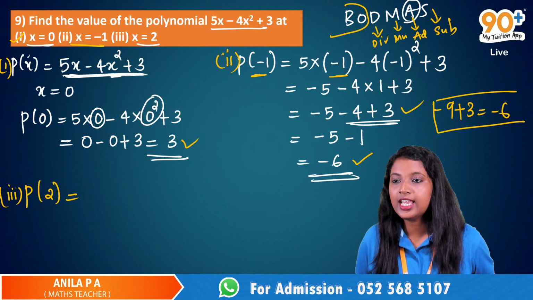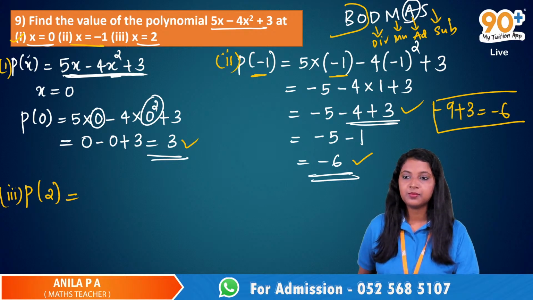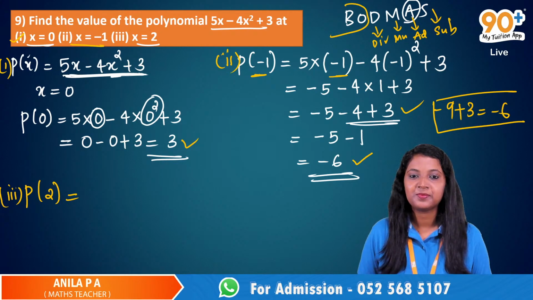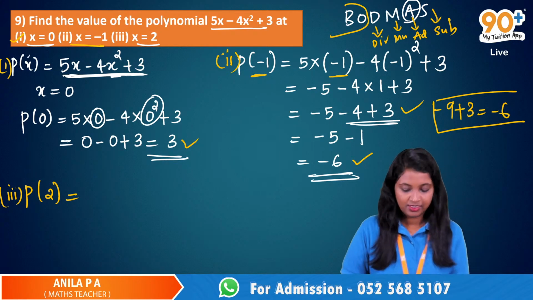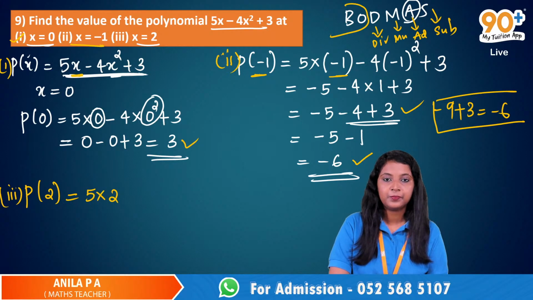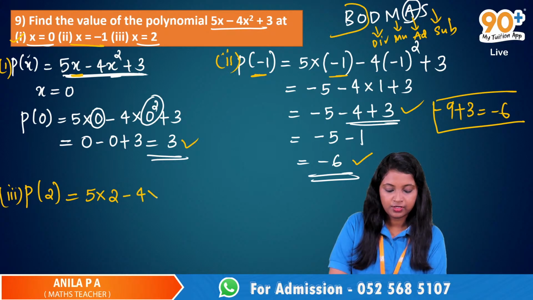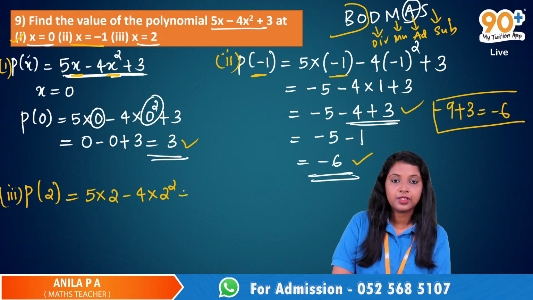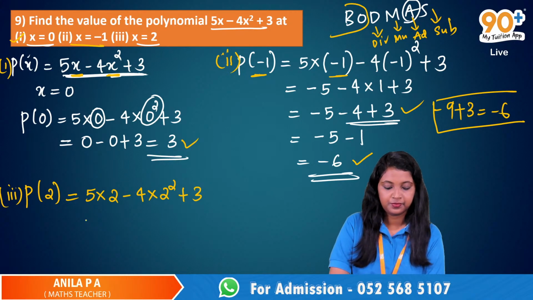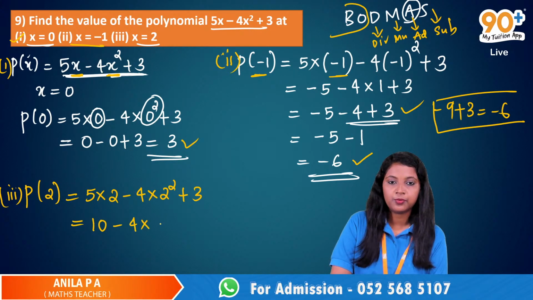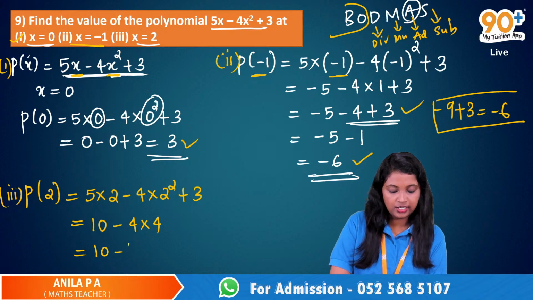Yes, Anagha. Can you hear me? Yes, you are audible. X is equal to 2, so it will be 5 into 2, replacing x with 2. Minus 4 into 2 squared, again replacing x with 2. And plus 3. That's equal to 10 minus 4 into 4, that's 16. So 10 minus 16 plus 3.